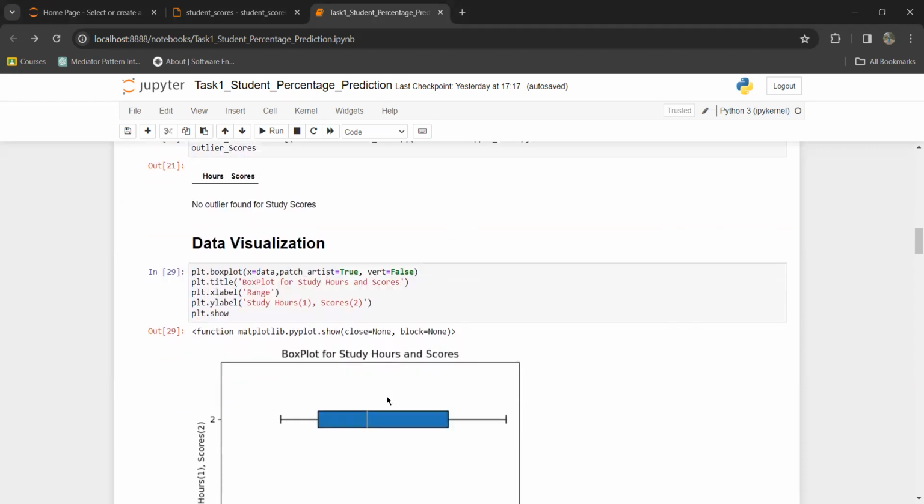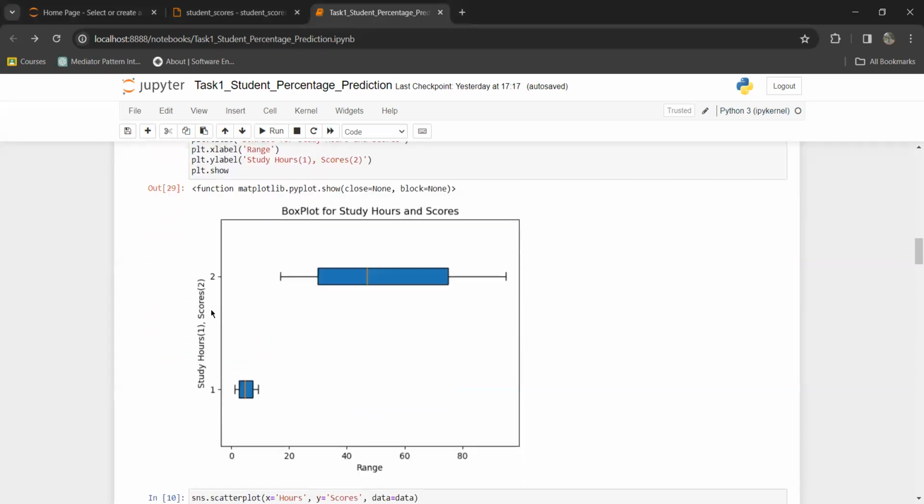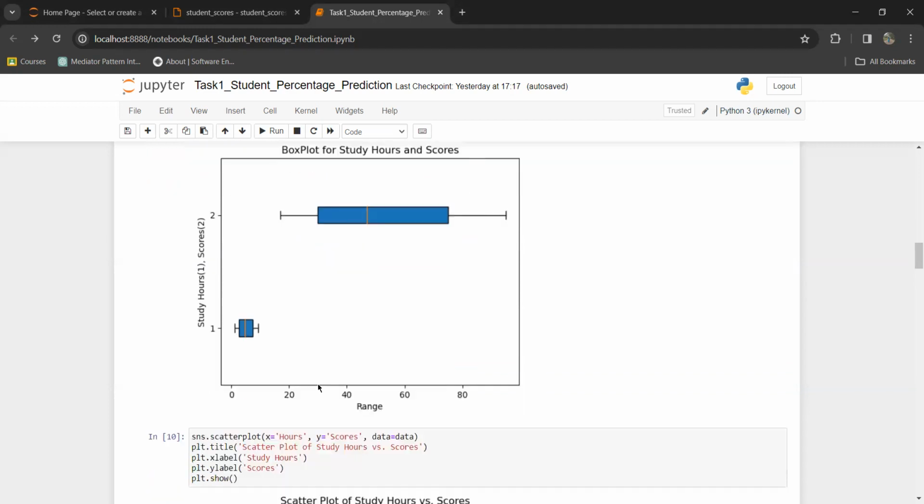Let's visualize the dataset. Here is the box plot for study hours and score. The smaller one represents the study hours and the larger one represents scores. And this yellow line is representing the median value.